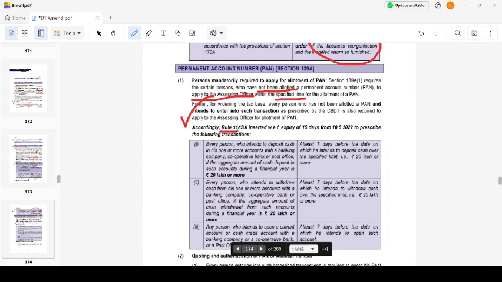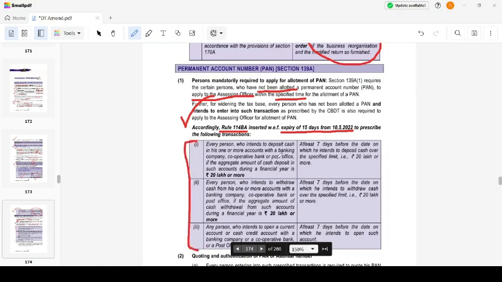Accordingly, Rule 114BA inserted with effect from expiry of 15 days from 10/5/2022 to prescribe the following transactions. Okay, so which means around 25th of May, from 25th of May 2022, this is applicable. So who are all the specified persons?